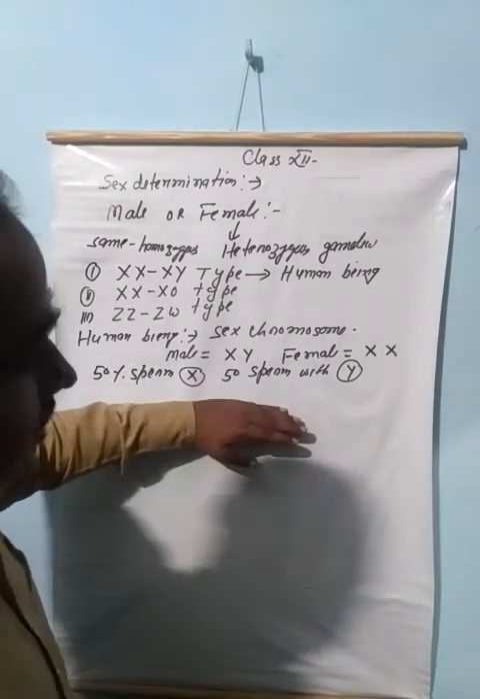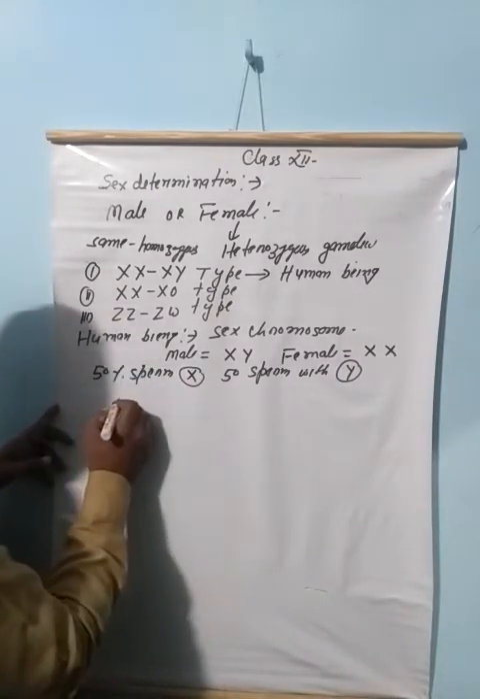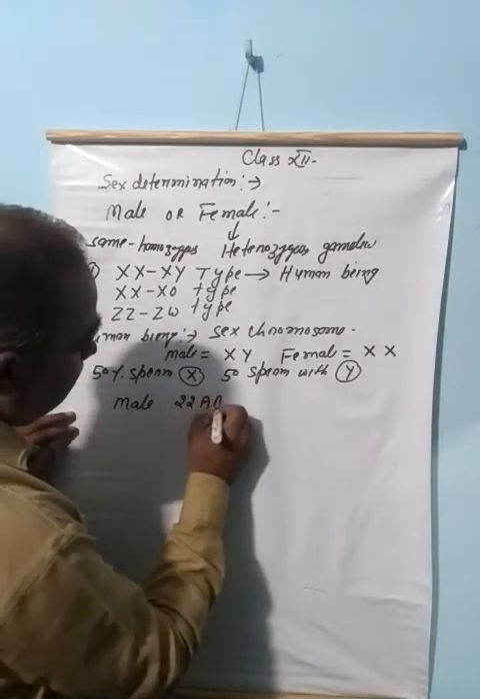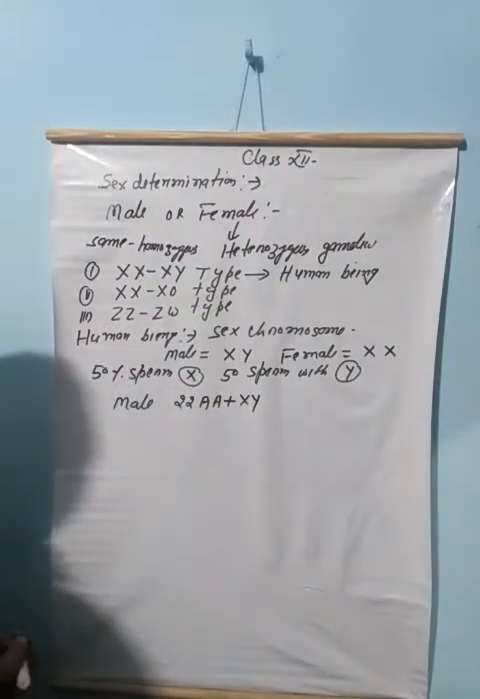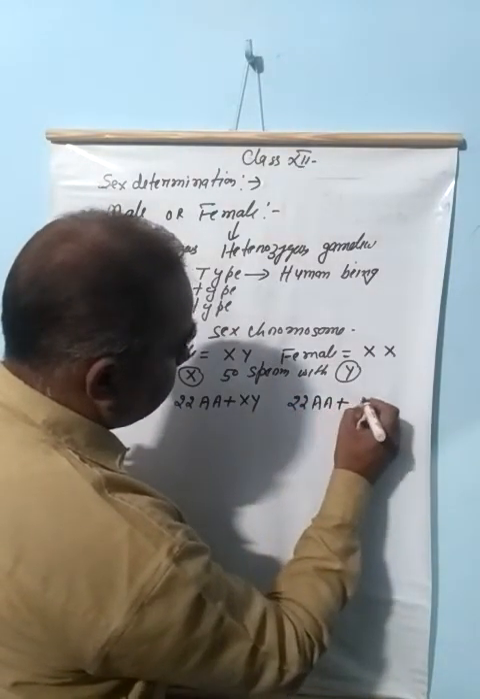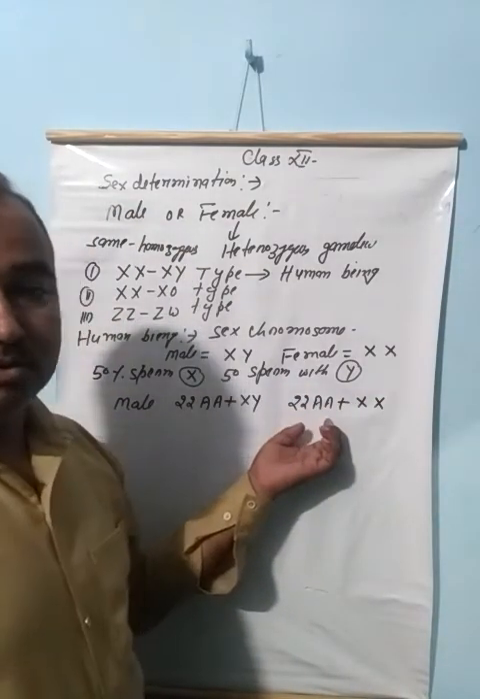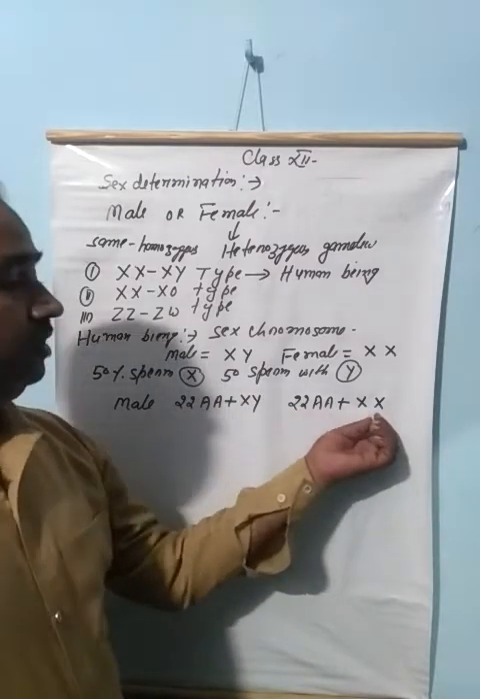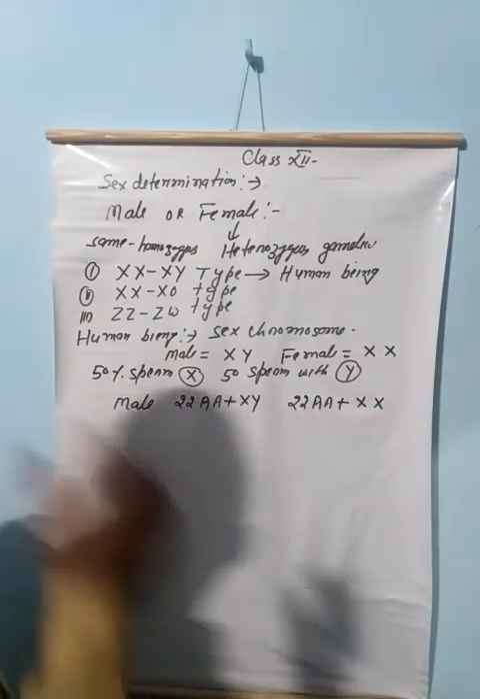It can be explained by the following chart. In human beings, the male possesses 22 AA plus XY chromosomes, and the female possesses 22 AA plus XX chromosomes. Here 22 AA is the autosomal number of chromosomes, and this is the one pair of sex chromosomes. Total is 22 plus 1, 23 pairs, or 46.